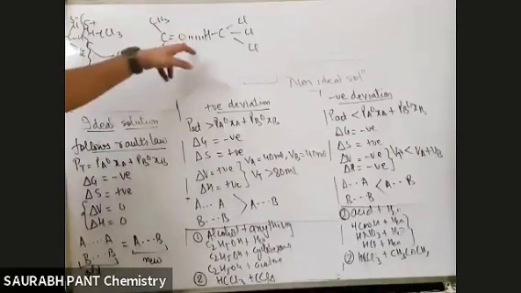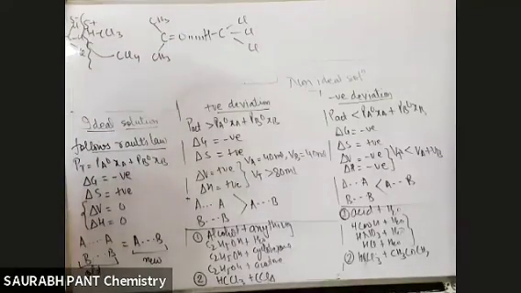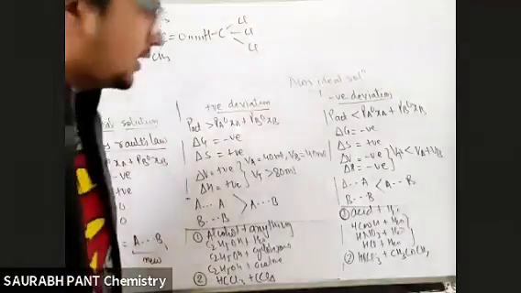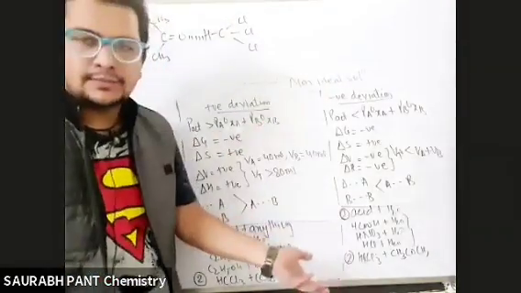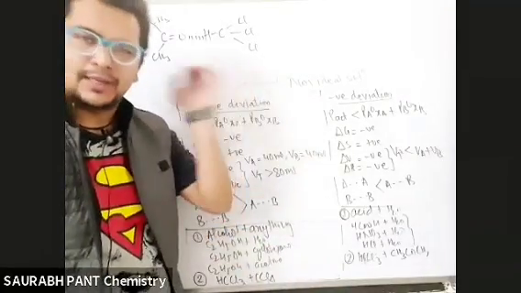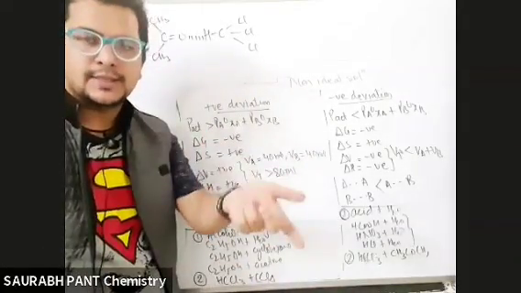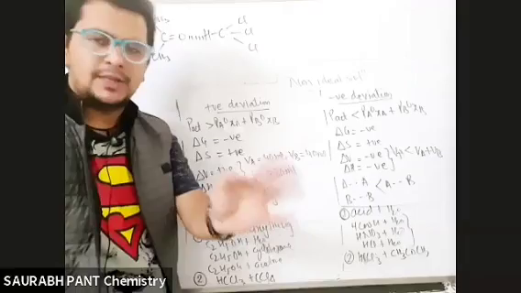Much better interaction is acetone with chloroform. So new force of attraction became more. When the new force of attraction becomes more, negative deviation is there. Obviously you can't predict it, you have to keep it in mind. You can't measure it using a scale, you have to remember it. It has been measured and told to you.